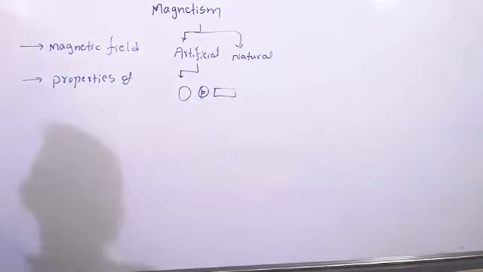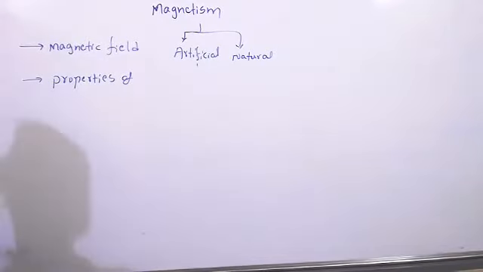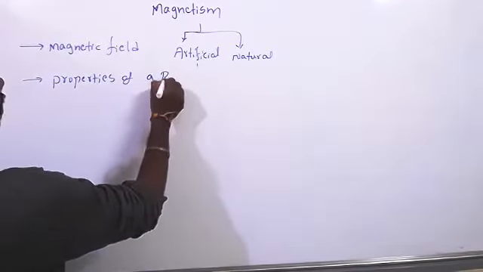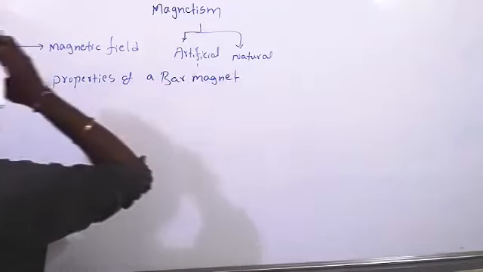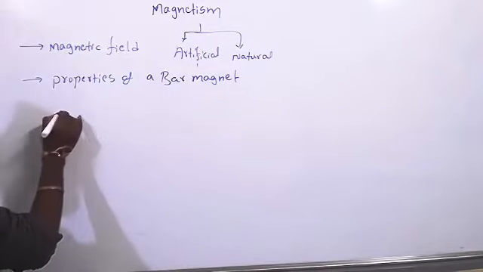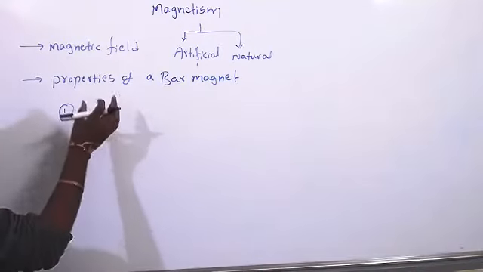Okay, so let's see now the properties of a bar magnet. If you take a bar magnet, what properties are there? First property: there are two poles, means a magnet always has two poles.